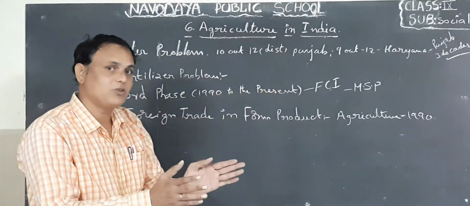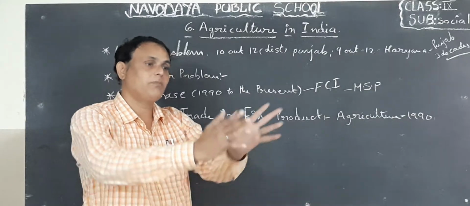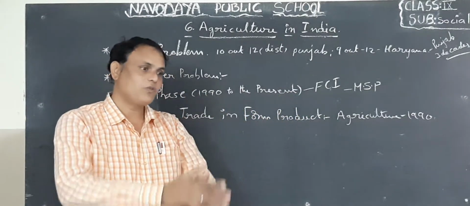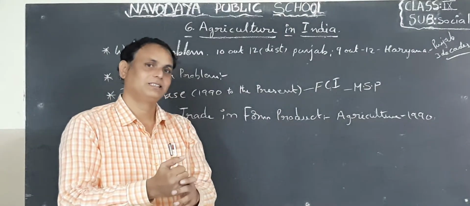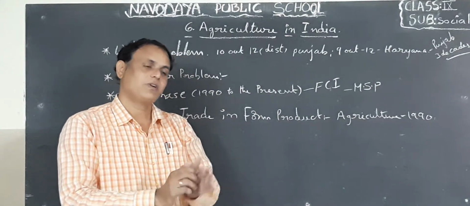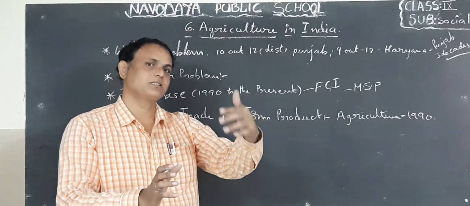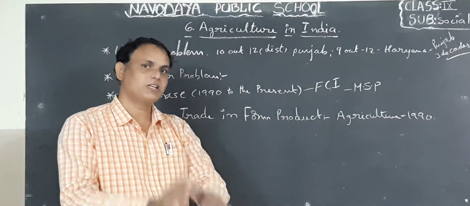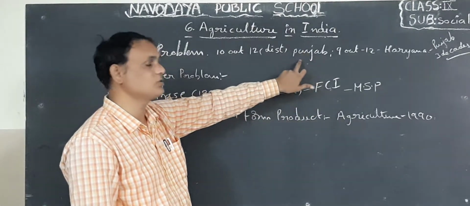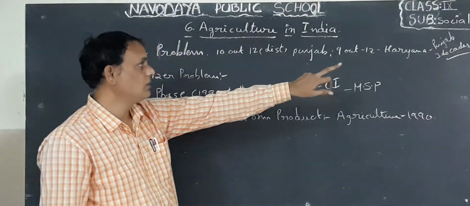So we extended the green revolution to the remaining states also. We implemented the same methods for more production. So again, in some states, in some districts, the groundwater decreased, children. Okay, in your textbook they mention only 2 states, Punjab and Haryana.